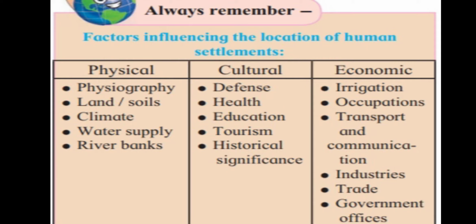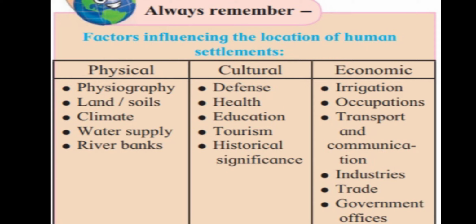With that, where health facilities are there and education facilities are there, in that area people make their houses on a large scale. As well as the area where government offices are there, tourism spots are there, or there is any historical or religious importance of that place, they make their house settlements near about that. It means near temples, gurudwaras, mosques, as well as forts. People make their house settlements near about these things.